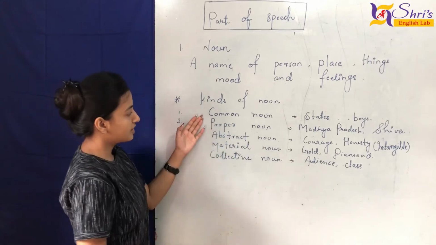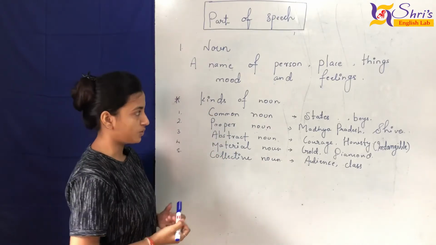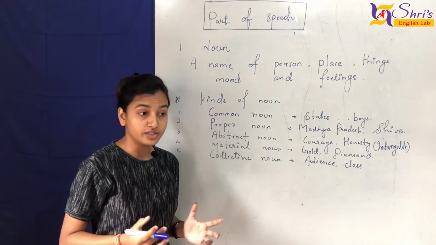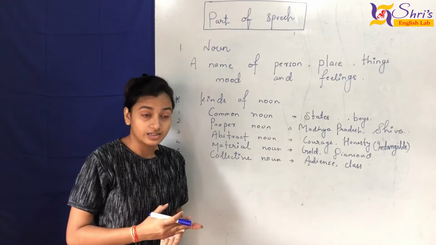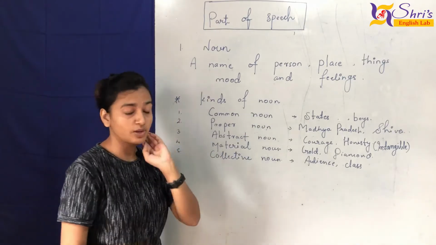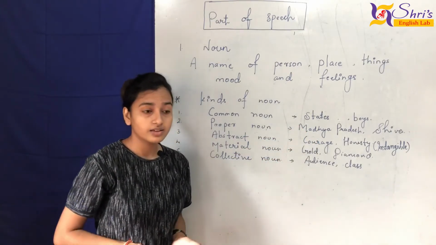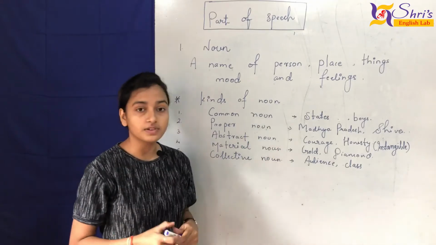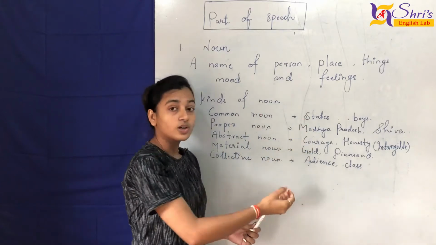So here we have common noun, proper noun, abstract noun, material noun and collective noun. Going the easy way, here we have common noun. Common means that many things in the world are common, like boys, girls, human beings. Here we have some examples. India is a country and there are a lot of states inside it. So here we have states. This is called what? Common. So states is a common noun.